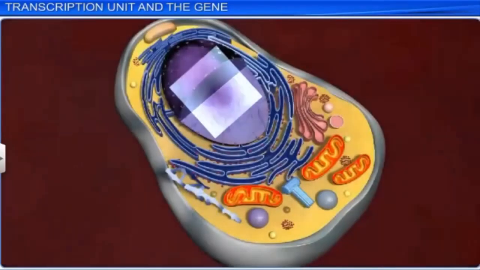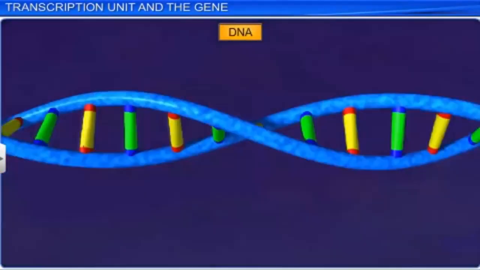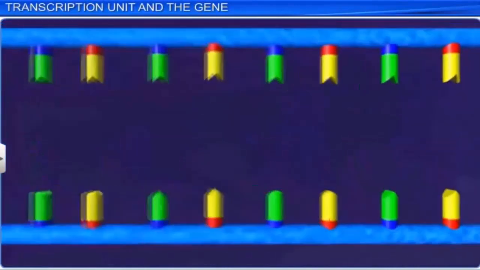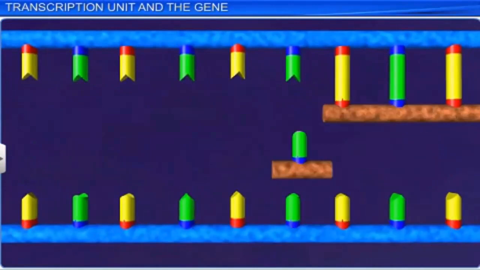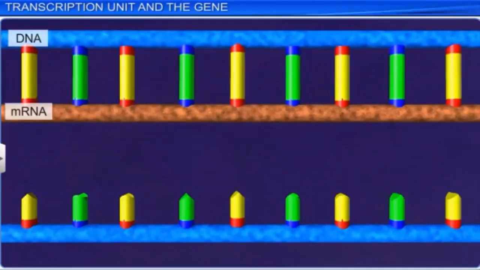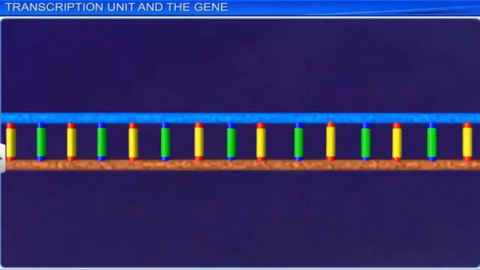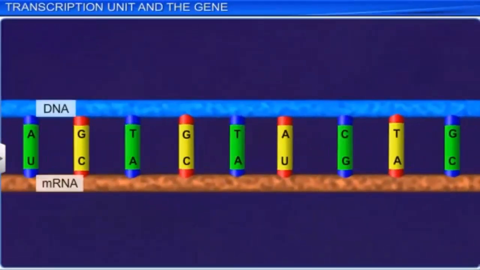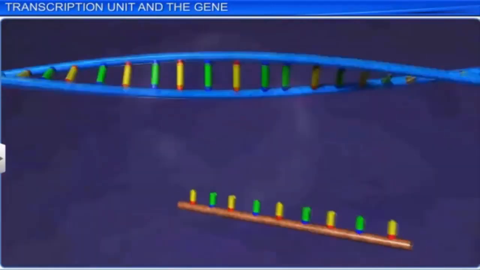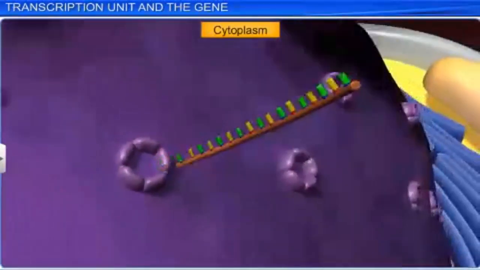Transcription takes place in the nucleus, where the DNA acts as a template for the synthesis of messenger RNA. It is a process by which genetic information in DNA is transferred to a molecule of messenger RNA. It is governed by the principle of complementarity, with one exception: adenine now forms a base pair with uracil instead of thymine. Messenger RNA carries the genetic information to the cytoplasm for protein synthesis, and hence it gets the name messenger.